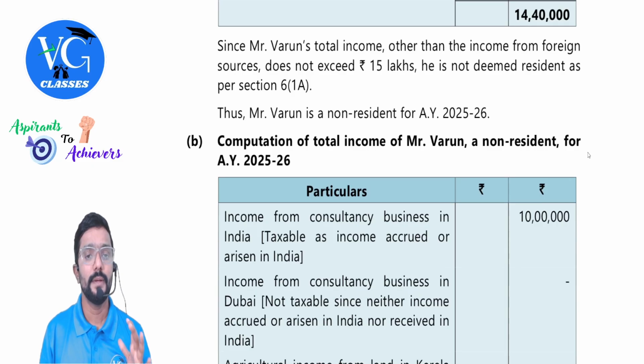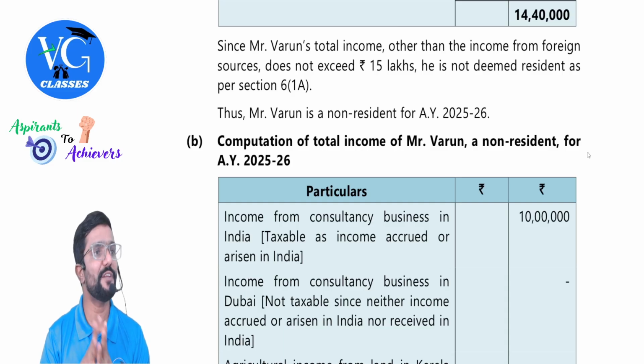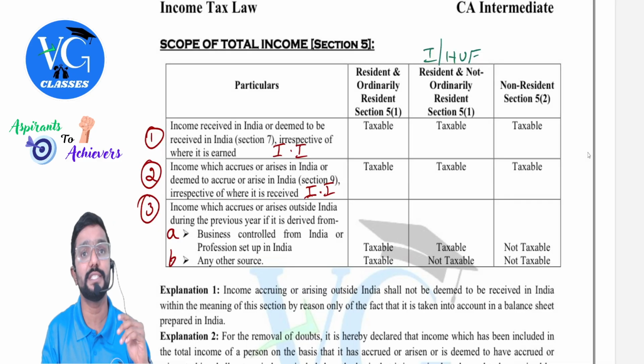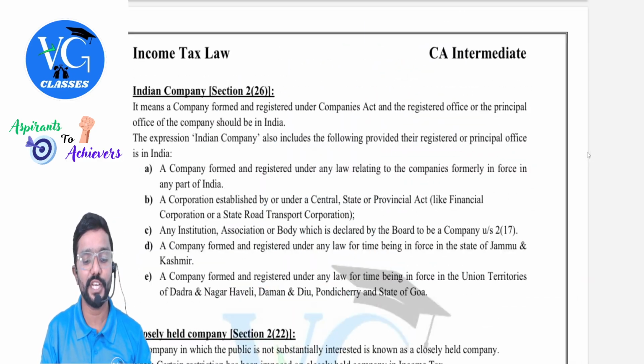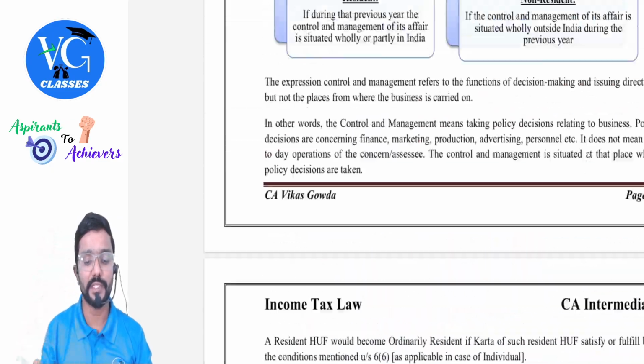Since Mr. Varun's total income other than income from foreign sources does not exceed 15 lakh, he is not deemed resident as per section 6(1A). Thus, Mr. Varun is a non-resident for assessment year 25-26. Guys, please be careful. What all did we check? We checked totally three things.